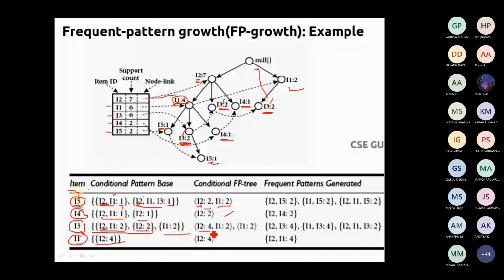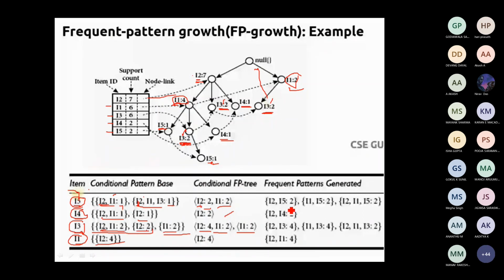Okay, I2 is available 4 times, and I1 is available over here as 2 times, and I1 separately is available over here, right, in the left side of the tree. This can be identified again. It is available as 2 times. Okay, its support is going to be 2 times. So in this way, you have to generate the conditional FP tree over here.